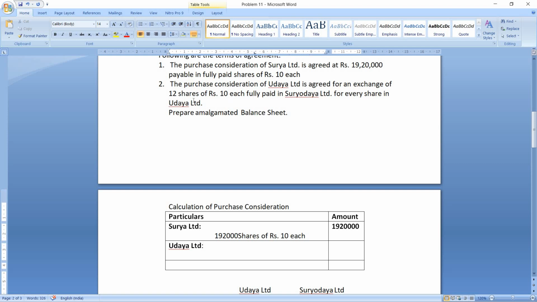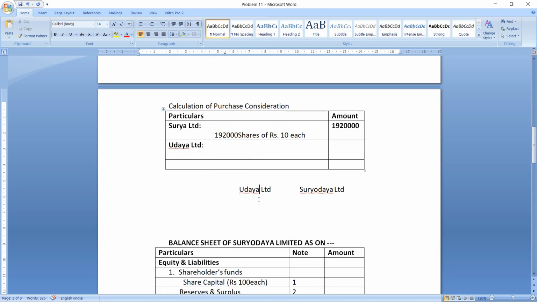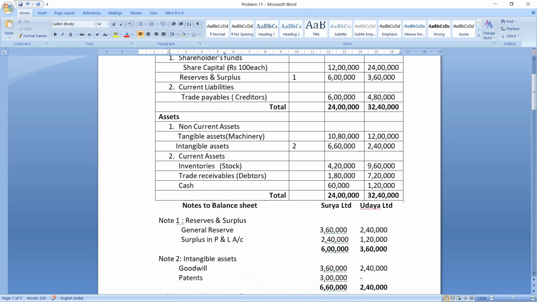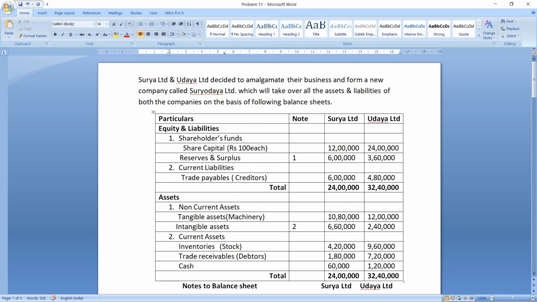You are going to get 12 shares in Suryodaya Limited for every share in Uday Limited. So just write it down like this. One share in Uday Limited is equal to 12 shares in Suryodaya Limited. So let us see what is the number of shares of Uday Limited. Where is the number of shares? Here you will find the number of shares.